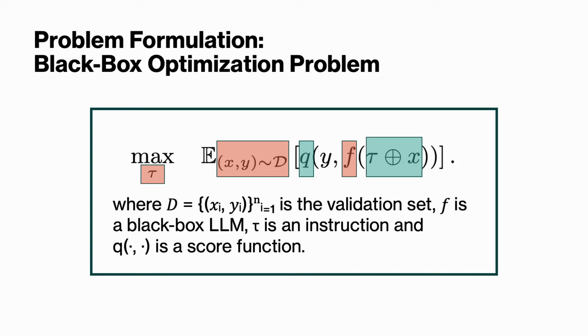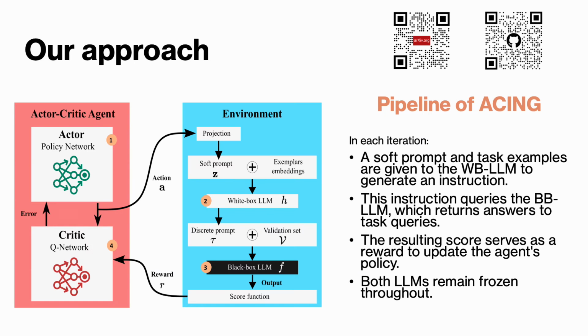However, this optimization is non-trivial because we don't have access to the gradients from the black box model and the space of possible instructions is enormous and discrete. So, how do we solve this? That's where our approach ACING comes in.